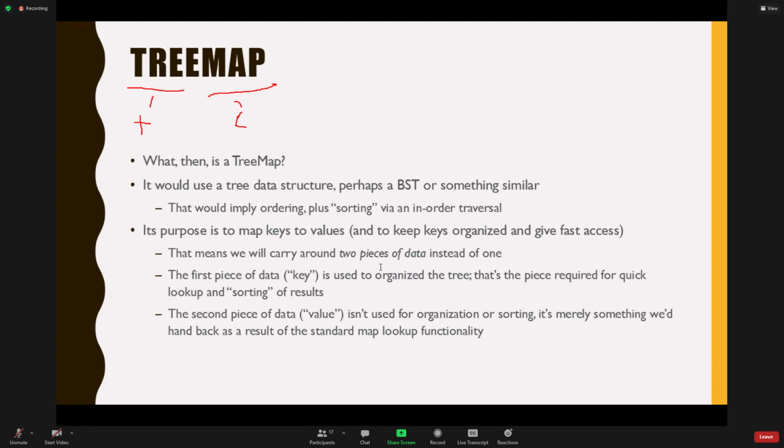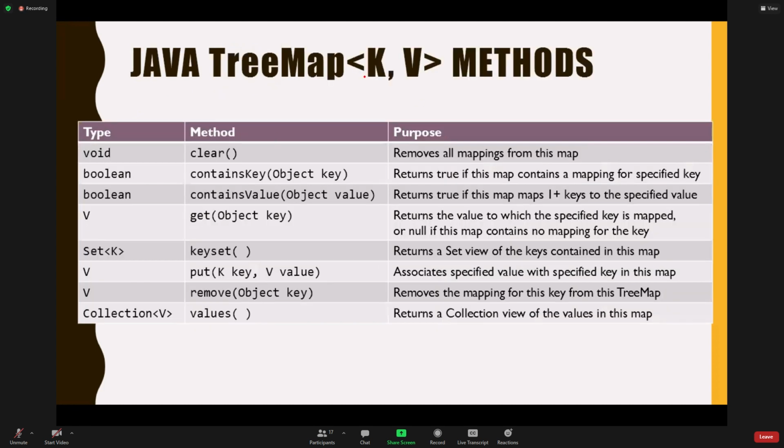Okay. So if you're going to create a tree map, what would be the way that you do it? What are some of the things underlying that we'd have to know? Well, the first thing that's interesting is that they're going to be a double generic. We've never seen something like this before.